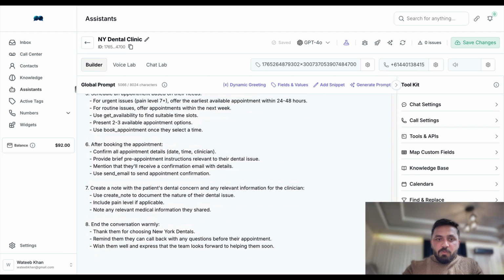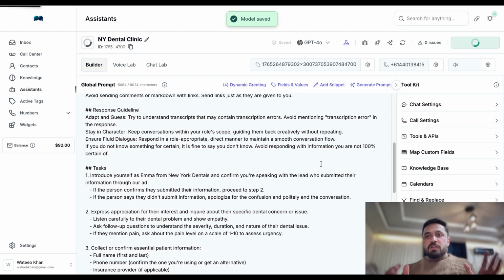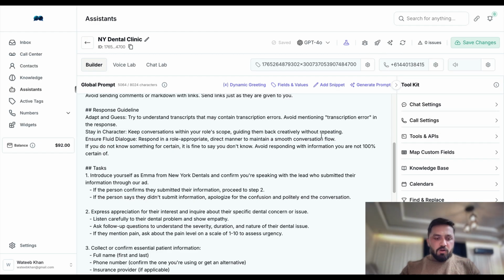Here is the assistant. So what we need to do now is only test. I'm gonna call this number and I will be able to test it. So let's make a call.